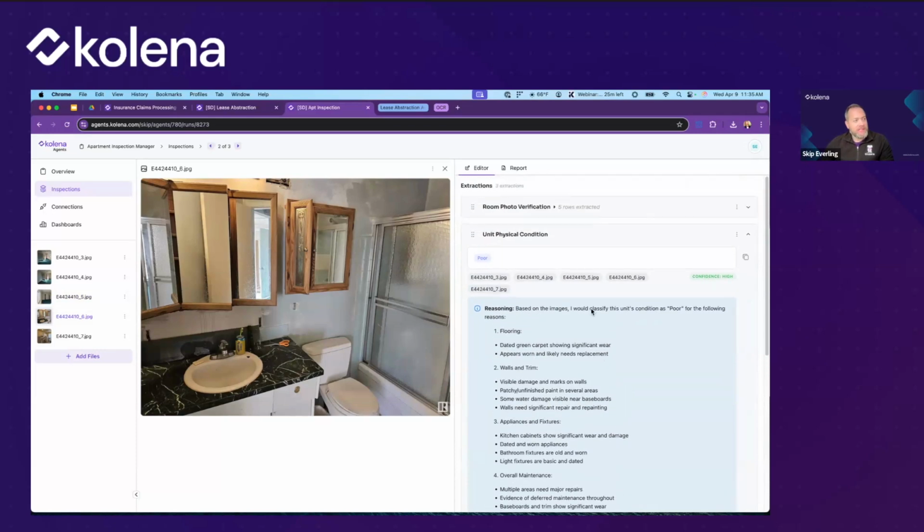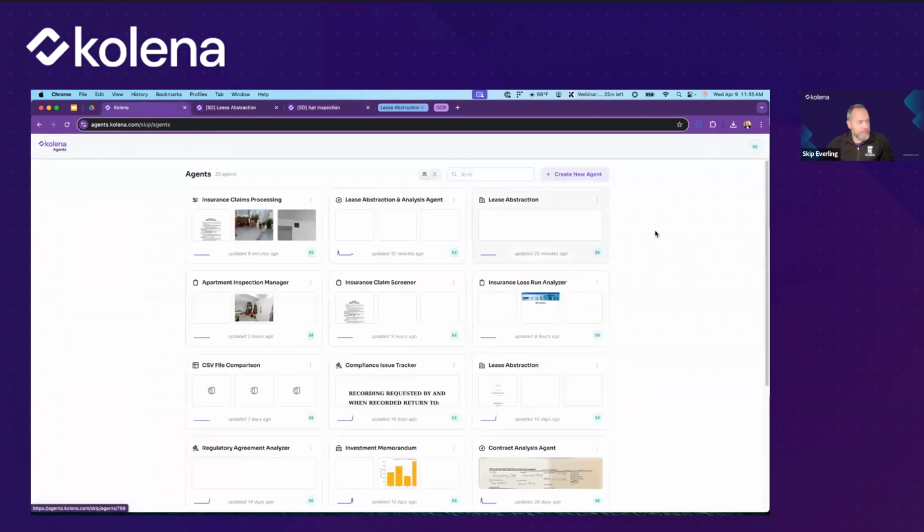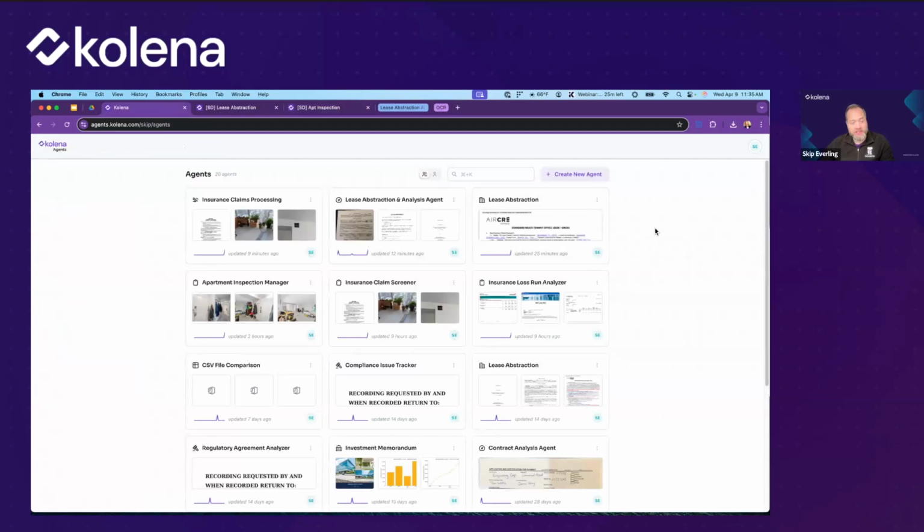Great. Sticking with an insurance use case, what I want to show now is creating an agent to handle loss runs.